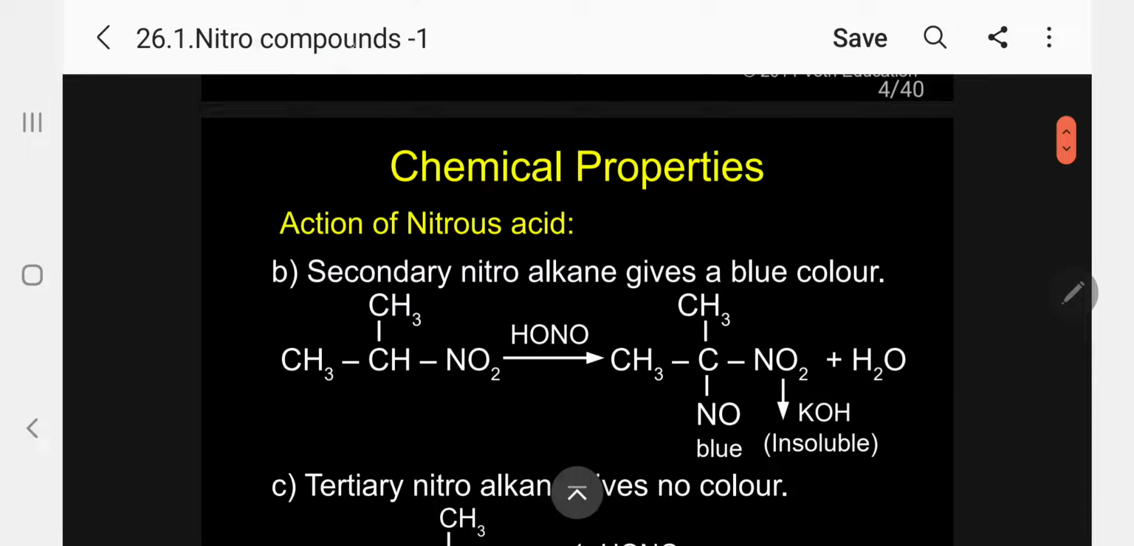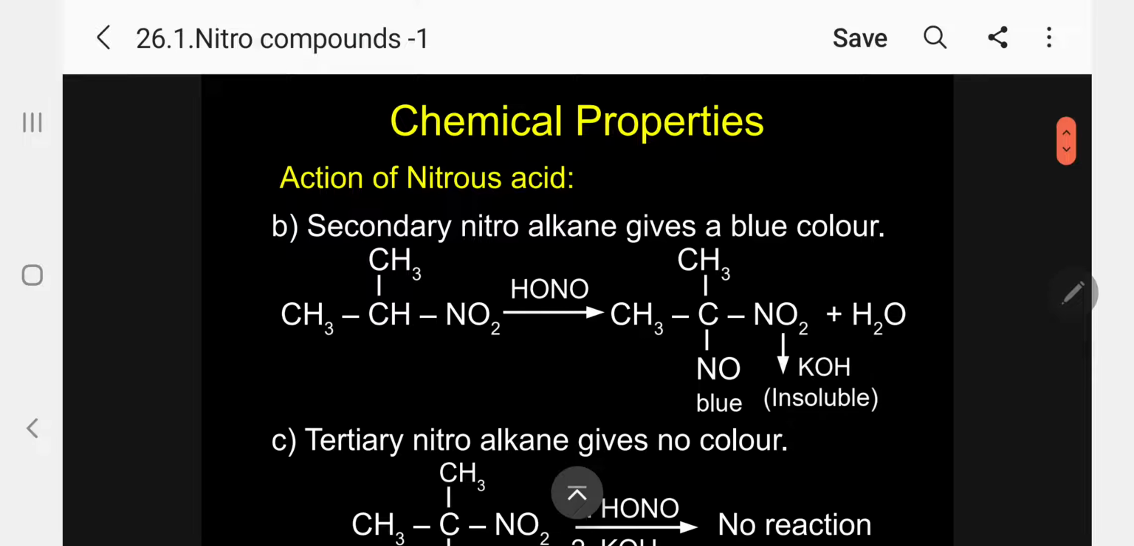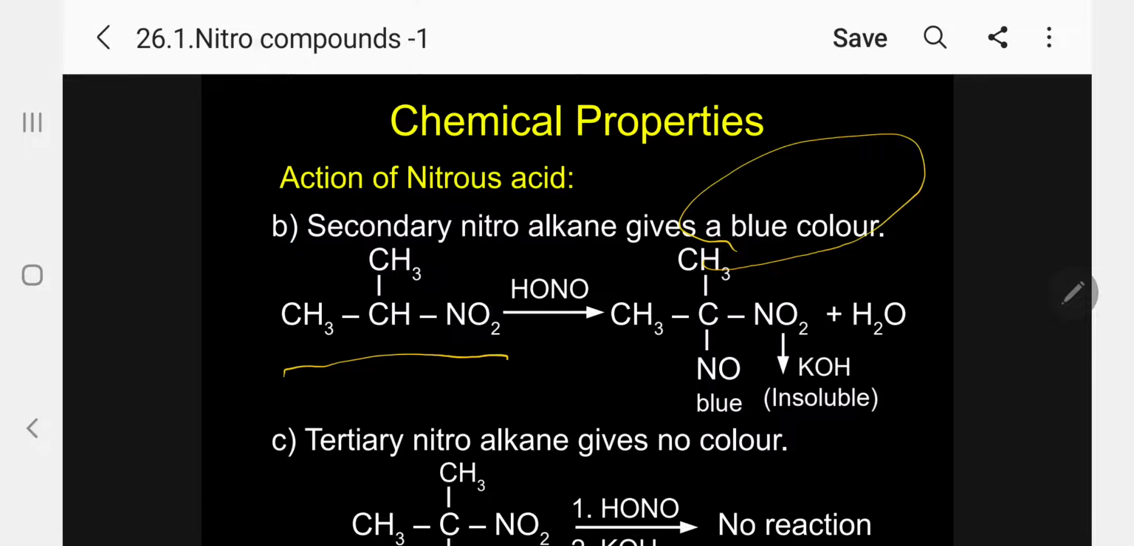Coming to secondary, kindly follow. In the case of secondary, I am now taking 2-nitropropane. Secondary nitroalkane gives a blue color. Let me explain how it gives blue color. As usual, this has only one H, so it will lose this OH group. Kindly follow. The remaining NO is attached here as an intermediate. So what will happen when you treat with KOH? It gives blue color.